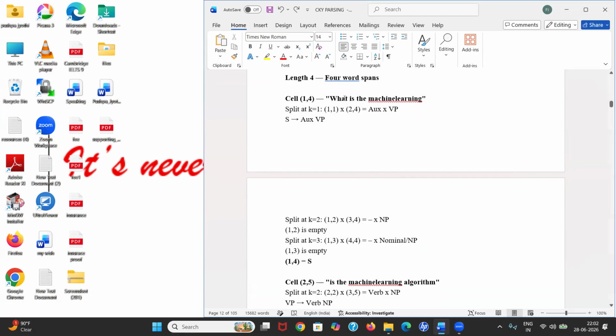First, I'll check with "what" and take the rest as one: "the machine learning". What I can represent by NP, the machine learning I can represent by VP. That means we can represent "what is the machine learning" by using S. Then I need to check whether I can represent "what is" also. So I'll take "what is" as one word and "the machine learning" as one word, but I can't represent "what is", so I'll take it as null.